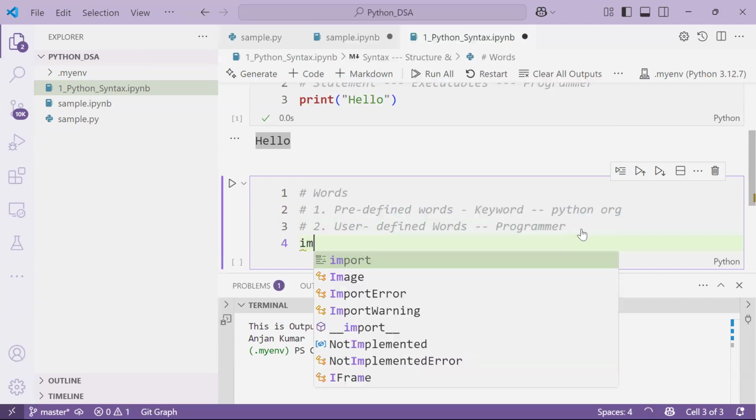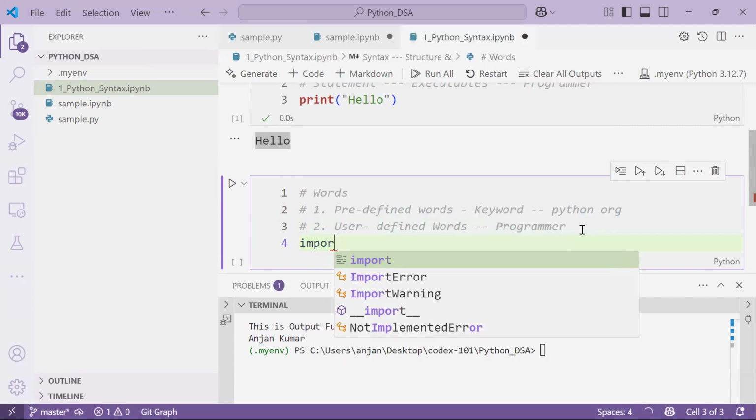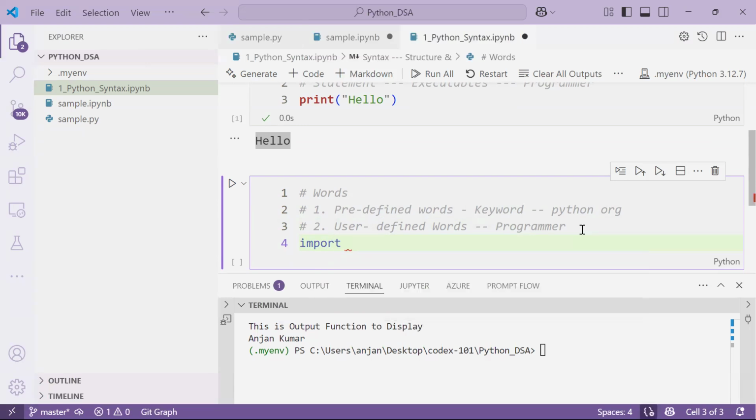Yep. So I can show you examples for keywords. For example, if I want to import anything into my program, for example, I want to import the math module. Here math is one library. The use of this library is to do some kind of mathematical operations. If you want to do mathematical operations, we can use the math library.